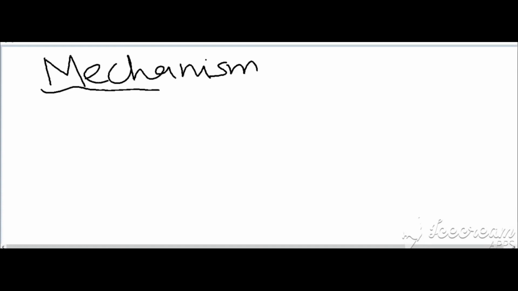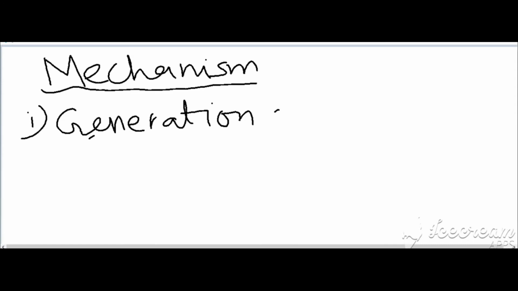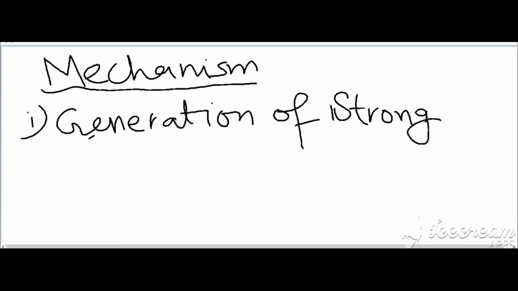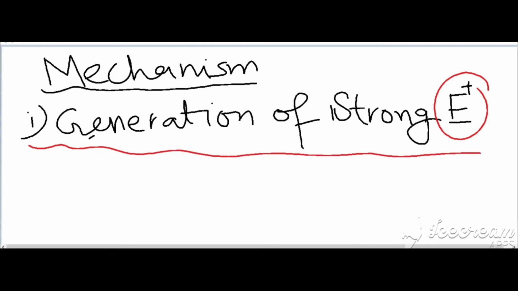Now, what is the mechanism of electrophilic substitution? That means attack of an electrophile and replacement of hydrogen with the electrophile. In electrophilic substitution, the first step is generation of a strong electrophile. As benzene is a weak nucleophile, there should be a strong electrophile. What will be a strong electrophile? One that has a full-fledged positive charge. We have to generate that electrophile having a full-fledged positive charge.